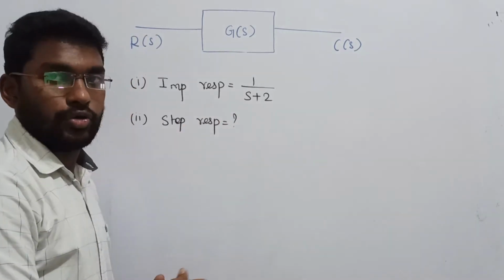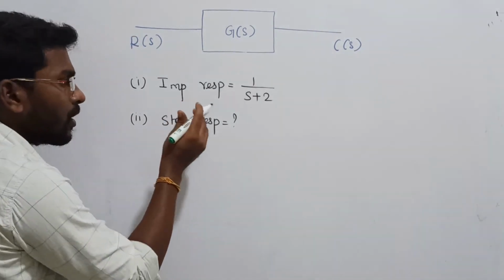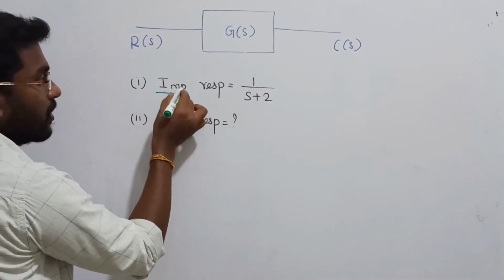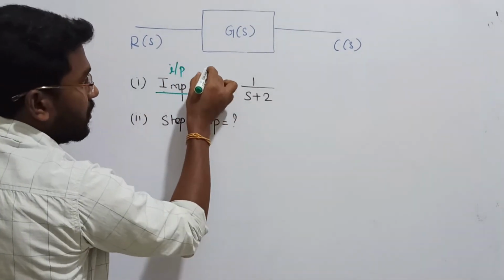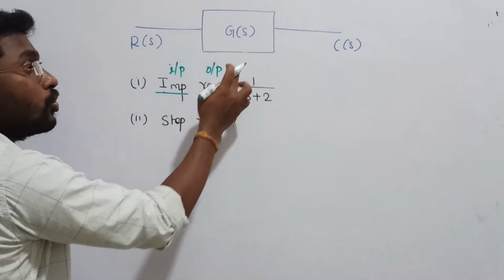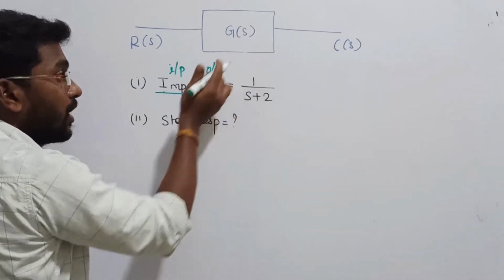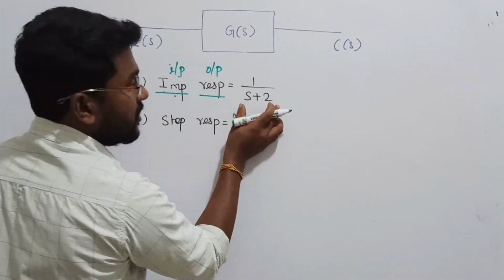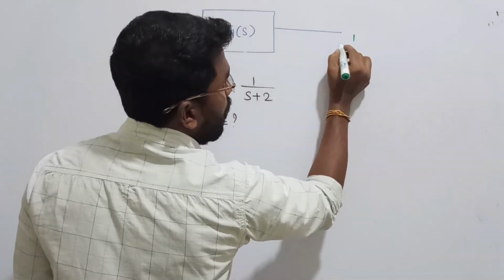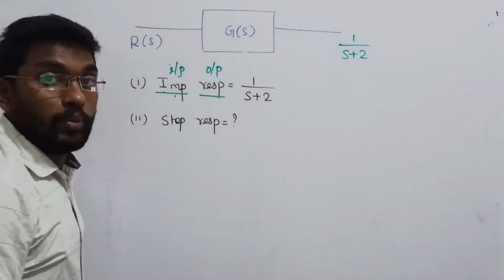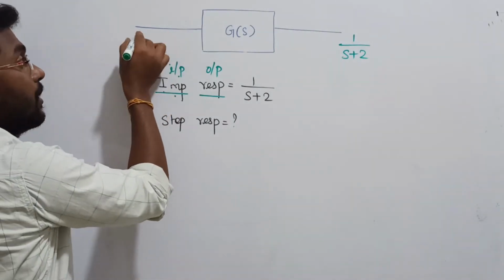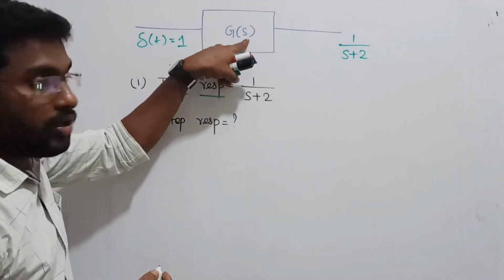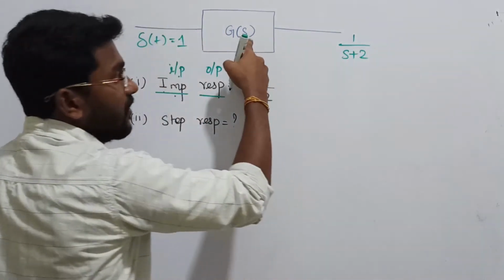First you should think about the meaning. Listen. There is some system. For that system, impulse response means impulse is going to be your input, and response indicates the output. The meaning of this is, through a system that is not known, if you are passing the impulse signal through a system, the output response that comes is 1 by s plus 2. Output response is given as 1 by s plus 2. But just now we saw whenever we are passing the impulse signal, Laplace is going to be 1. Whenever we are passing the impulse signal through a system, under that condition, C of S and G of S are going to be equal.